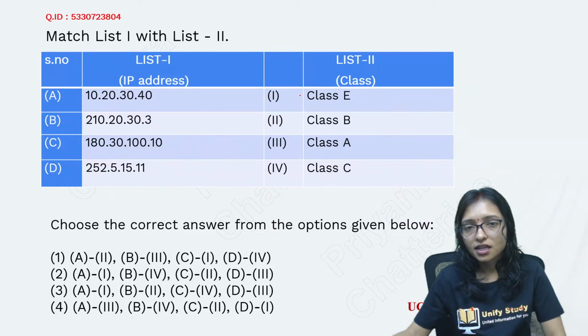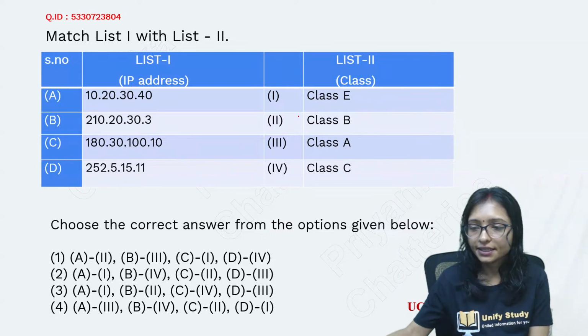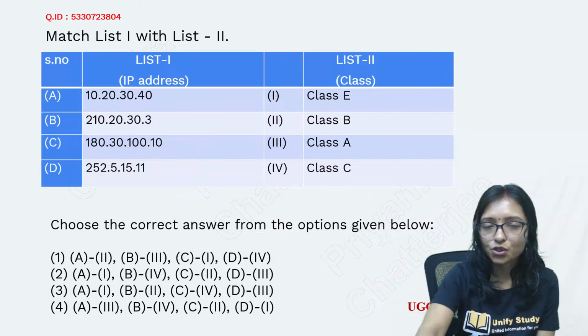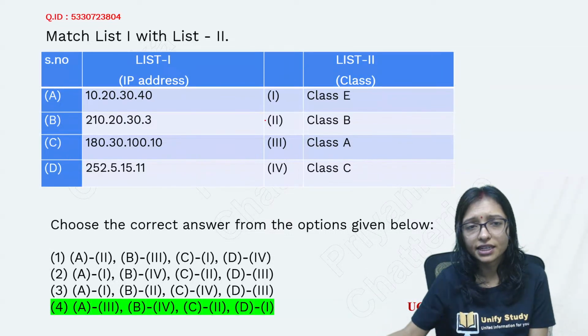Which one is the correct answer? A, B, C, E. Quickly do that. Easy. This is also easy. Yes, definitely this is the answer.